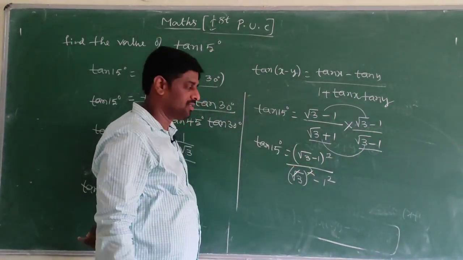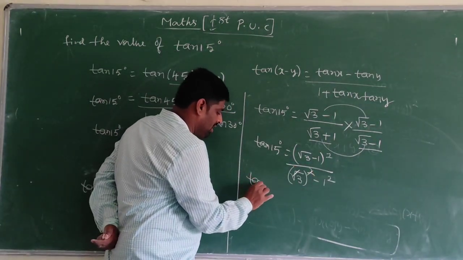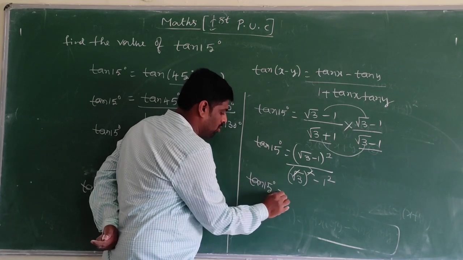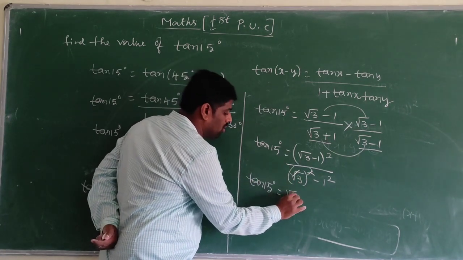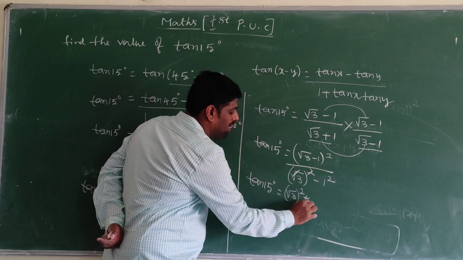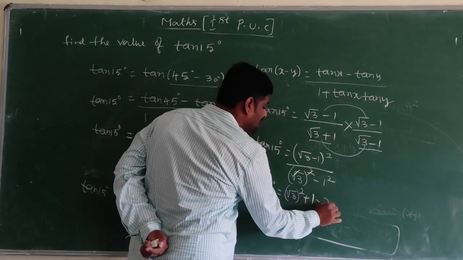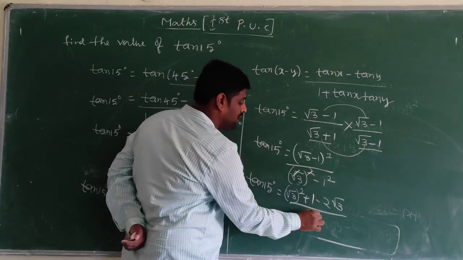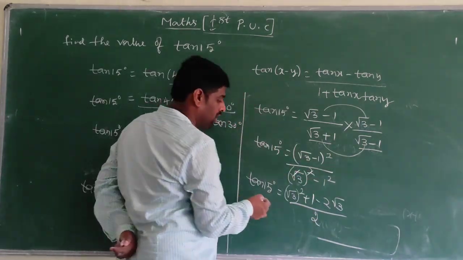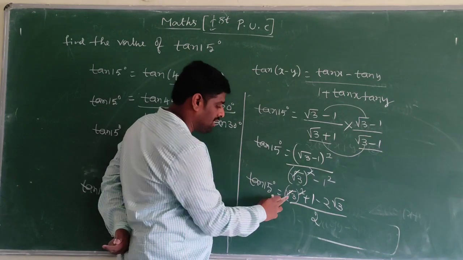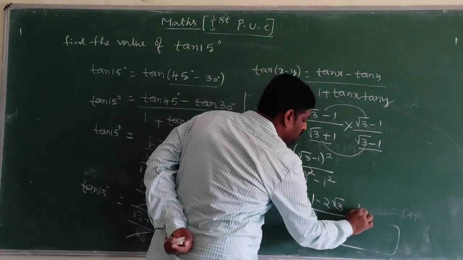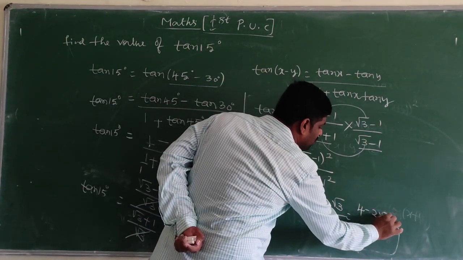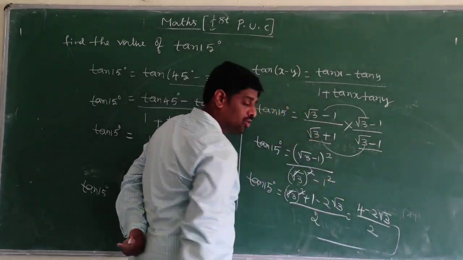Expanding the numerator, root 3 whole square plus 1 minus 2 root 3. In the denominator, 3 minus 1 is 2. In the numerator, 3 plus 1 is 4, so 4 minus 2 root 3 by 2.